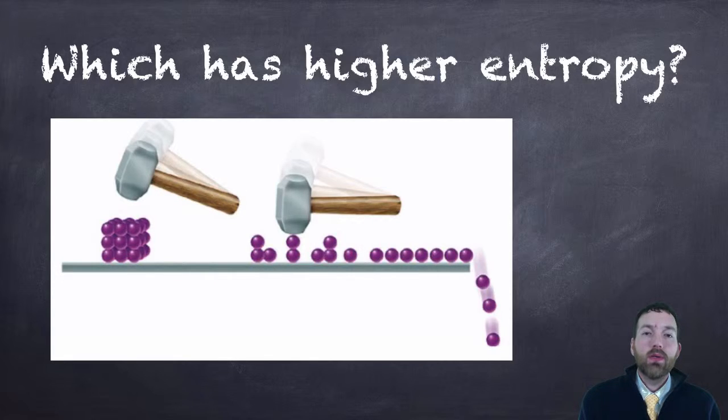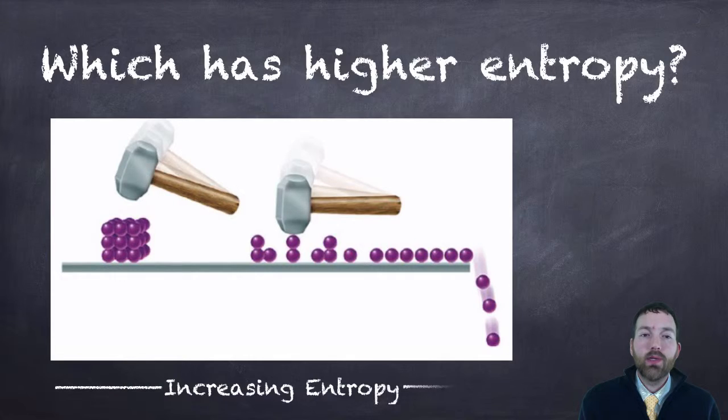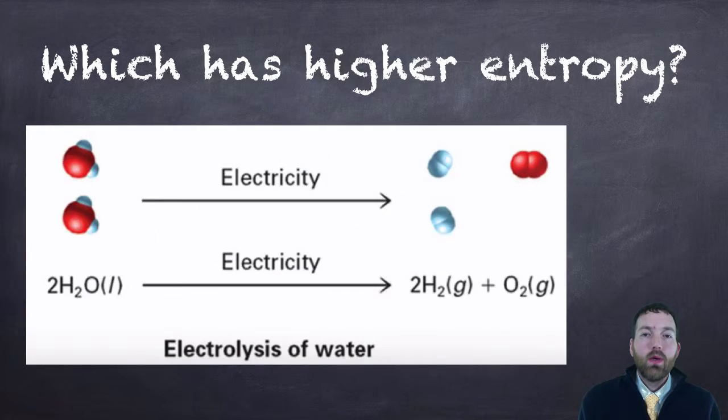So we could also look at just structure as well. In this picture here, this is showing increasing entropy from left to right. This solid block has more order to it, but if you hit it with this hammer and break it into all these random pieces that are falling off the table here, that's more randomness, that's more disorder or entropy.